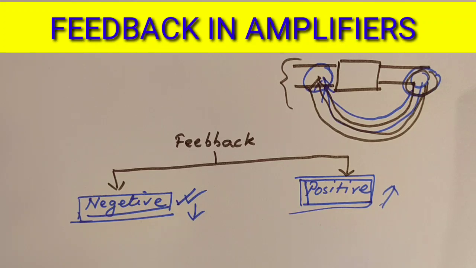Therefore, it is not generally used in amplifiers. It is used in oscillators and sometimes in narrowband amplifiers and radio receivers because it increases the signal power. As negative feedback is more important for amplifiers, we will be studying more on negative feedback in this chapter.